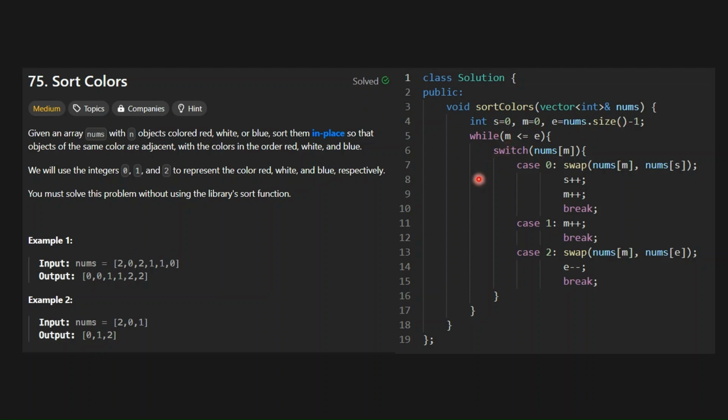So while m is less than e, we'll use a switch on nums of m. If the element on the mth index is 0, then we'll swap the start and mid, and we'll increment start and mid, and then we'll break the case. If it is 1, then we don't have to do anything because it's in the correct place. We'll increment m and break. And if it is 2, then we have to swap it with the end because end is assigned to 2, and then we will decrement end because we don't want m to go to the last element, that is 2, and then again swap it and cause a mess. So then we will break the case and it will solve the question.